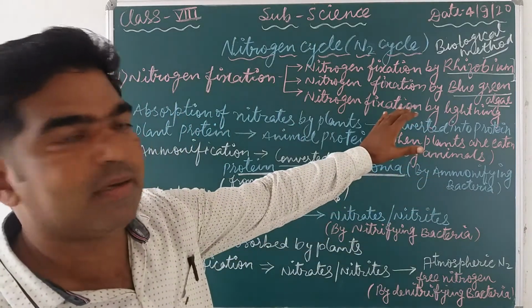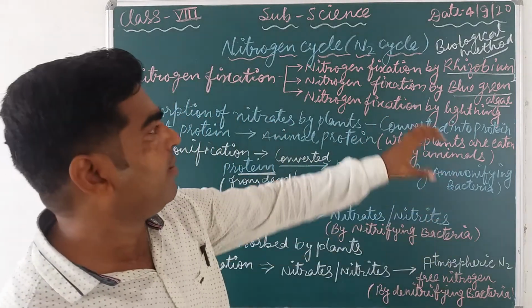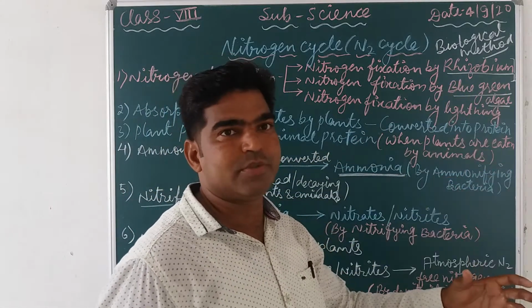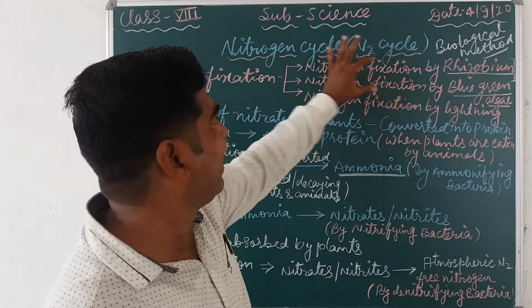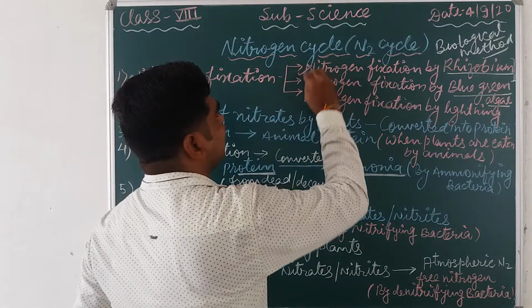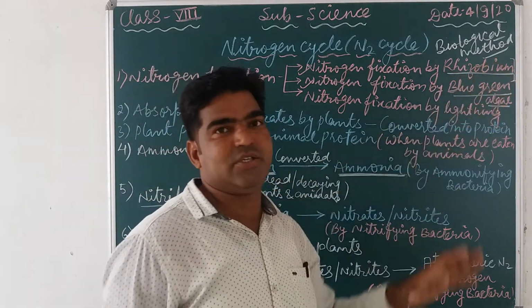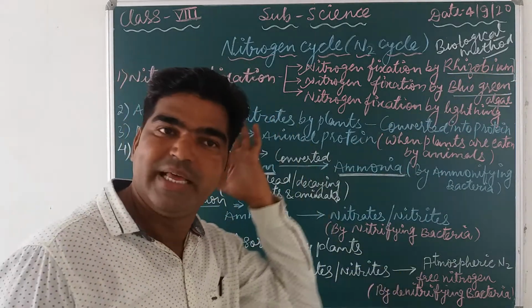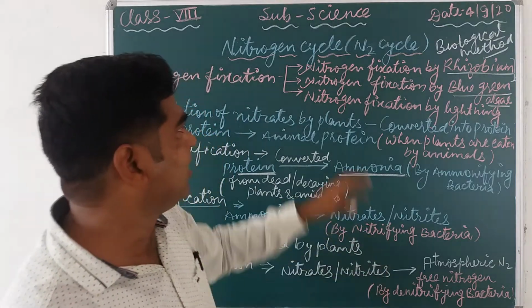So here what happened means the conversion of free atmospheric nitrogen by some microbes, or you can say some biological organisms. That's why both these methods, the first one and the second one, are known as biological nitrogen fixation. Means the nitrogen fixation can be done by some microbes or some biological organisms.